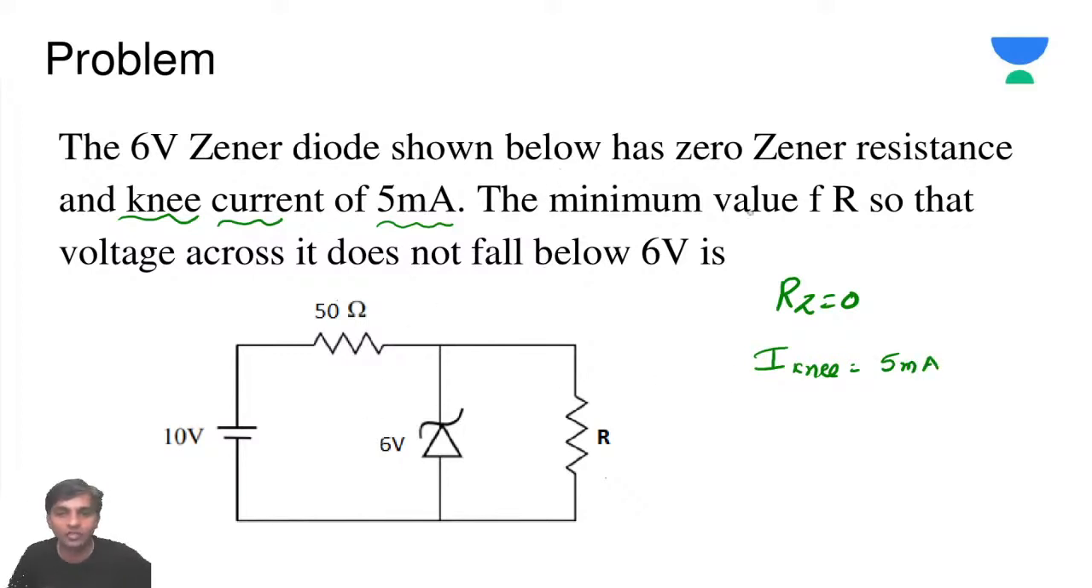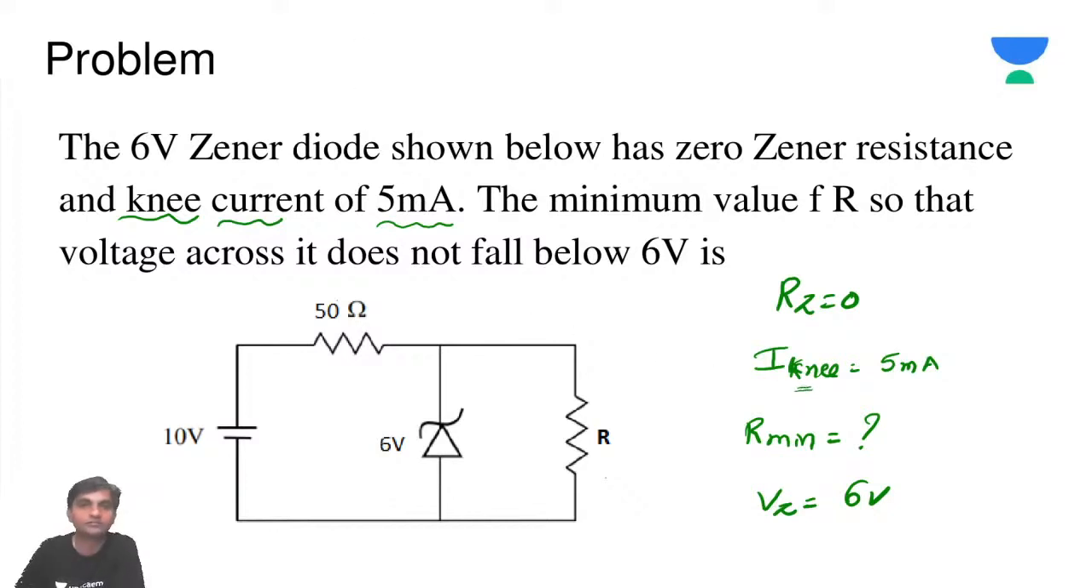The question asks for R minimum, for which the voltage across the diode doesn't fall below 6 volts. So Vz should be 6 volts. Before starting the problem, first we'll understand what this I knee is.